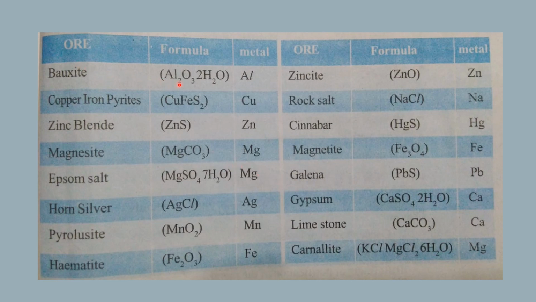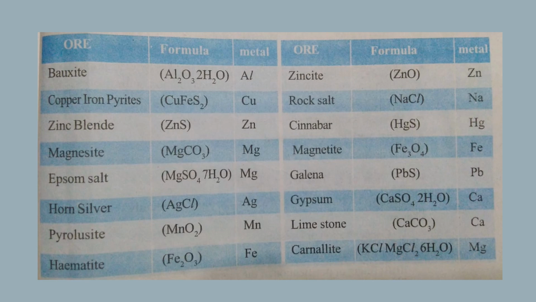Bauxite Al2O3 2H2O, copper iron pyrites CuFeS2, zinc blende ZnS, magnesite MgCO3, Epsom salt MgSO4 7H2O, horn silver AgCl, pyrolusite MnO2, hematite Fe2O3, zincite ZnO, rock salt NaCl, cinnabar HgS, magnetite Fe3O4, galena PbS, gypsum CaSO4 2H2O, limestone CaCO3, carnallite KCl MgCl2 6H2O.